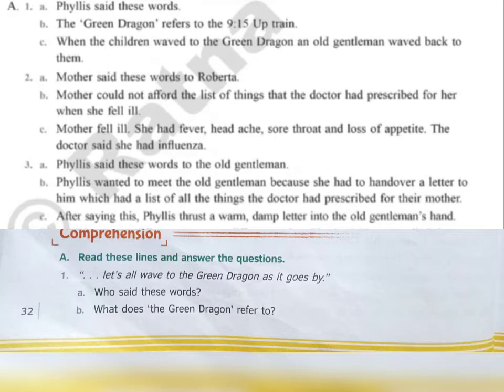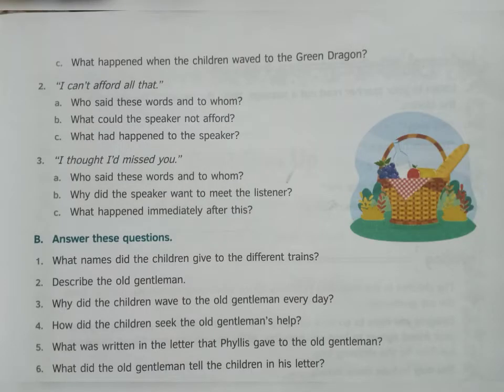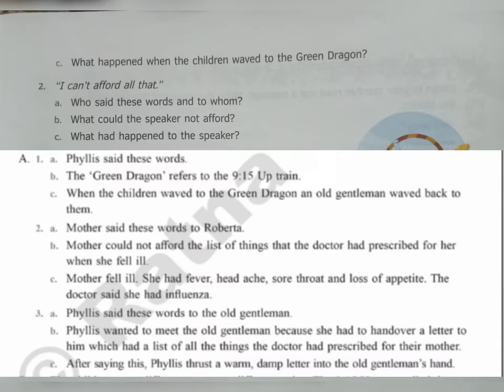The last lines, "Phyllis suggested." From there you have to read, then you will get the answer. So the speaker is Phyllis. What does the green dragon refer to here? Yes, the green dragon refers to the 9:15 up train, isn't it? Then question C. What happened when the children waved to the green dragon? When the children waved to the green dragon, an old gentleman waved back to them.